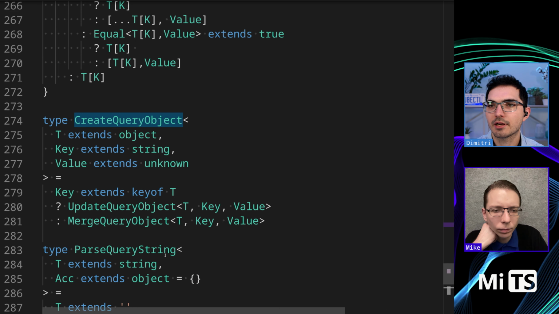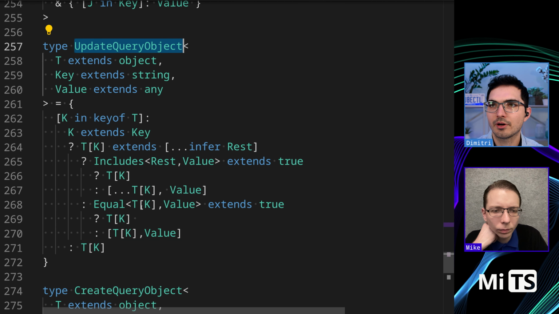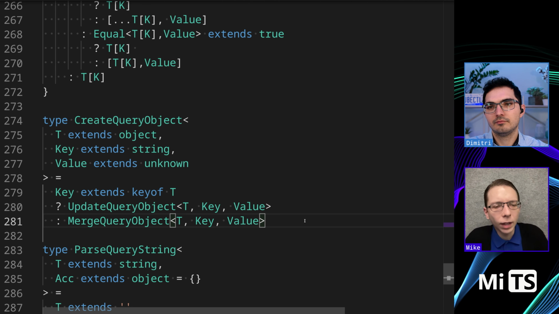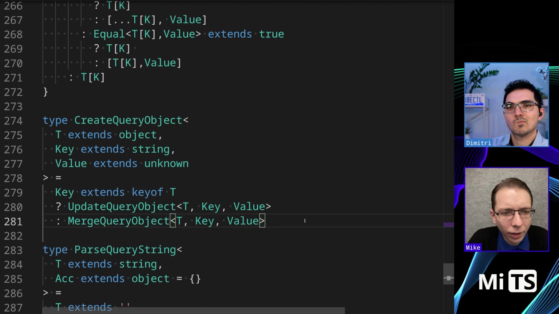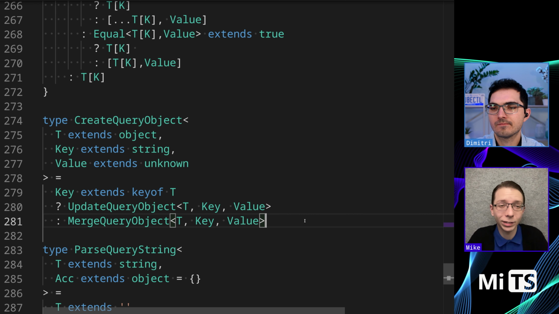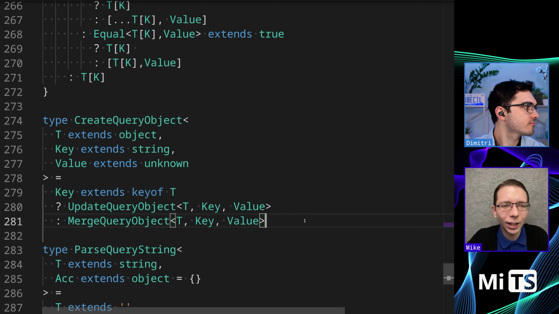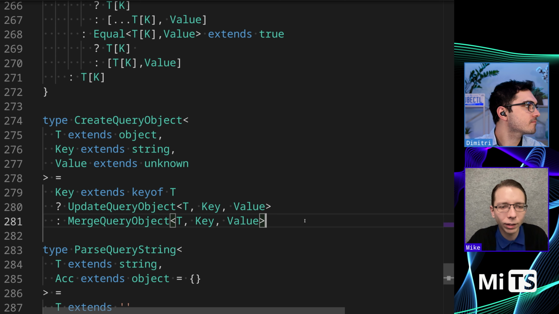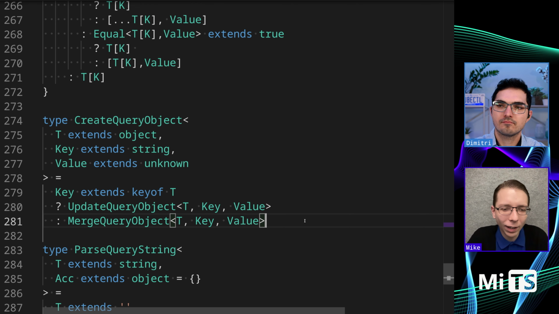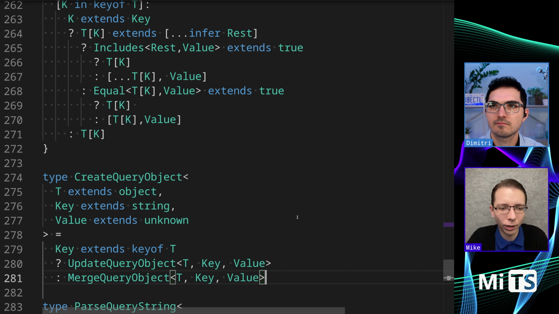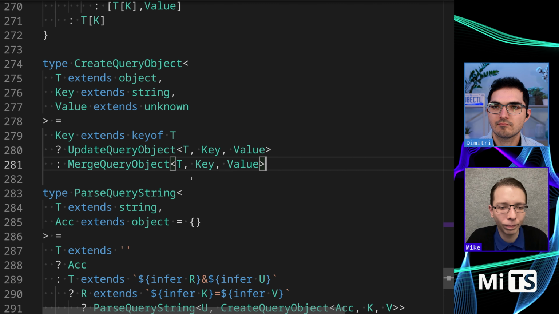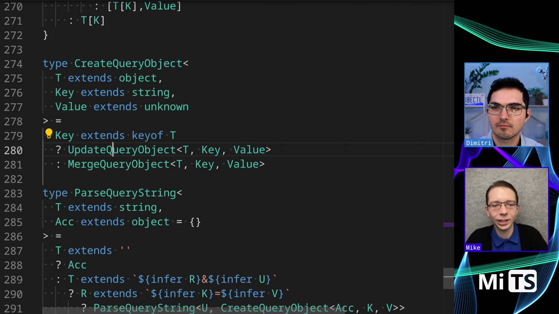And then we have create query object. That, in combination with update query object, is where the magic happens. So Mike, what do you think about these two things, create query object? Yeah, so looking at this, we're deciding to update or merge depending on if it already exists or not. I think that looking at both of these, there is a potential case where we're doing both of them, but I don't know. I kind of like the aspect where we are routing what we want to do based on whether that key already exists or not.